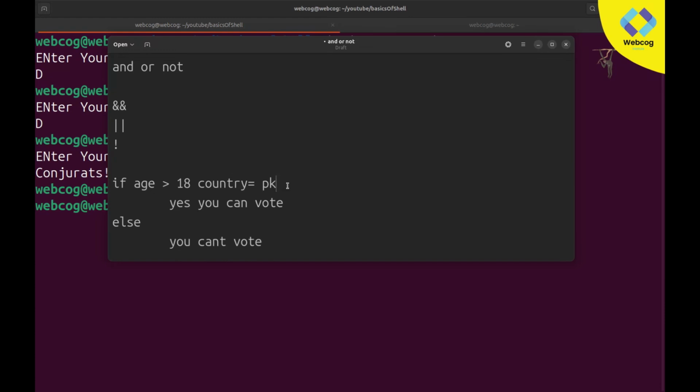So for handling two conditions we need to use a logical operator. We can't directly write conditions like this. In between both of these conditions we need to use a logical operator. This operator might be the AND operator, it might be the OR operator, and it might be the NOT operator. Clear? It depends on our requirement whether we need to use the AND operator